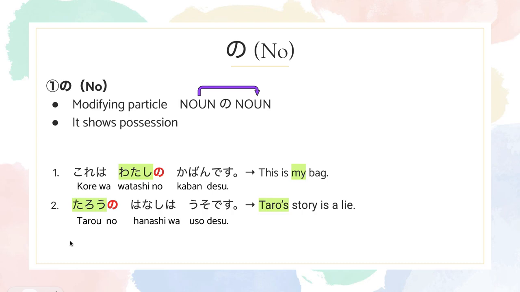The next sentence, it says, 太郎の話は嘘です。 Taro is a typical Japanese name, if you may get confused. Taro no hanashi wa uso desu means Taro's story is a lie. So in this case, Taro and story are nouns, so you would put no in between Taro and hanashi.